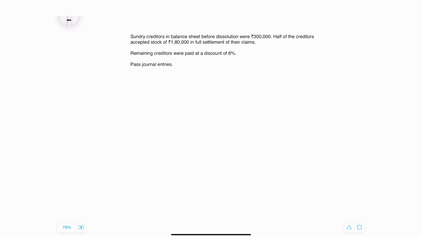Now if you get a question like this, I would recommend you to write, at the middle of a page, a working note first. From that working note, you can directly generate the journal entry by yourself. So first, I'm talking about creditors here. I will write whatever is given at the center of this page. They are saying that the balance sheet contained 3 lakhs of creditors. So I have noted that here.